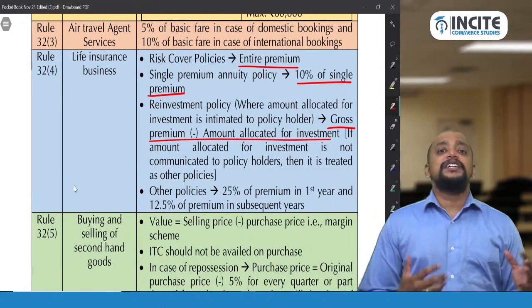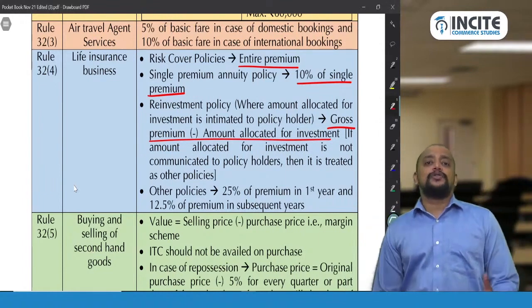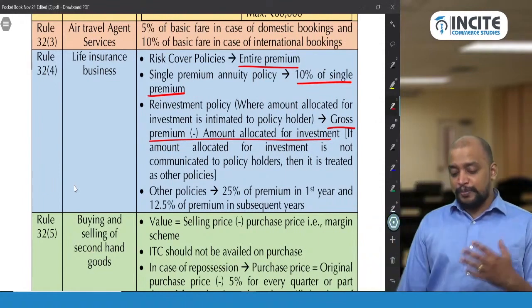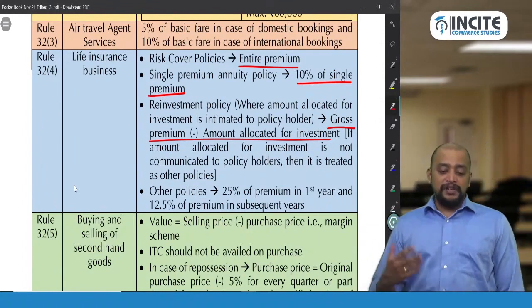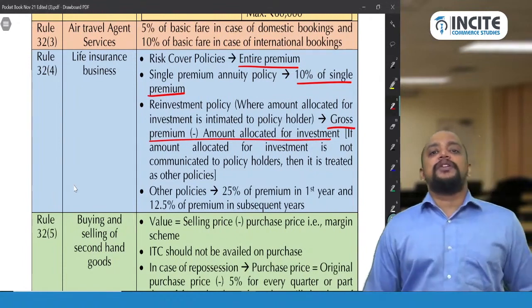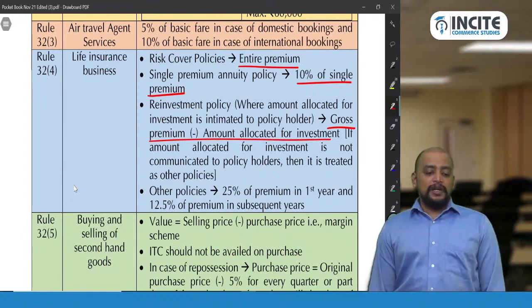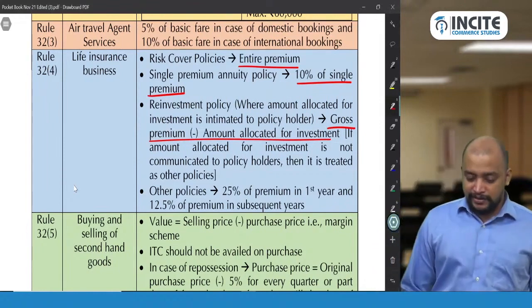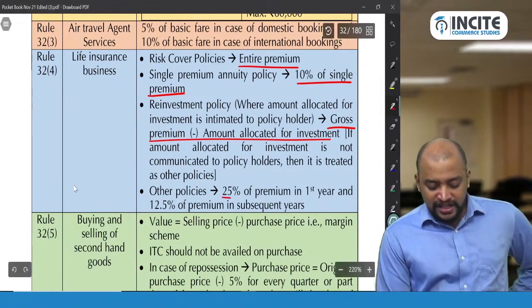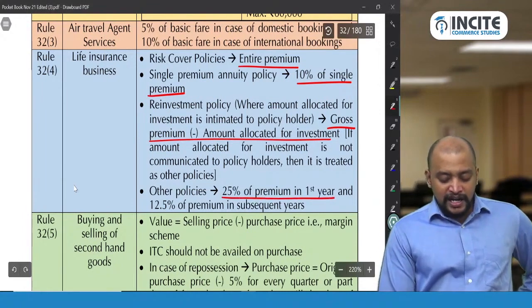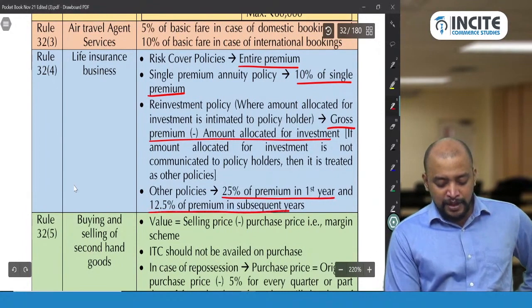If it is first year premium, it means this year only they have taken the policy. So with respect to the first year premium, we will be taking 25% of the premium as the value, and in case of subsequent premium, we will be taking it as 12.5%. Okay. So with respect to the first year premium, 25%, and with respect to the subsequent year premium, 12.5%.